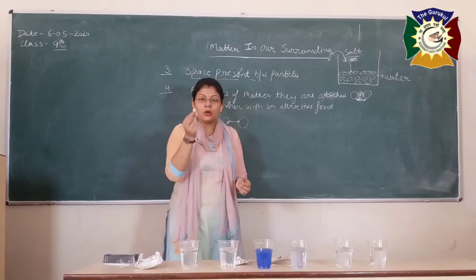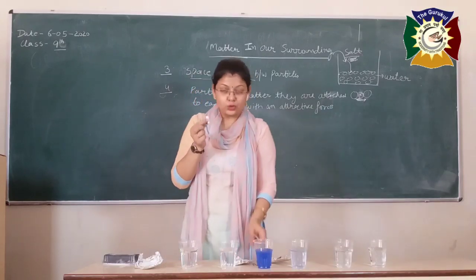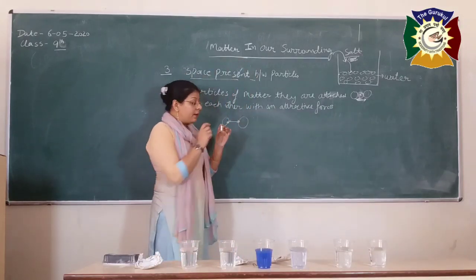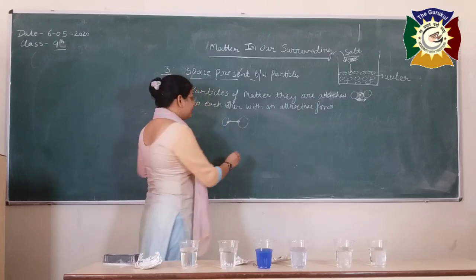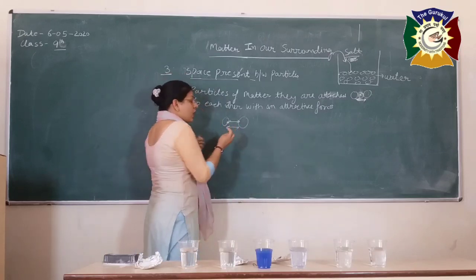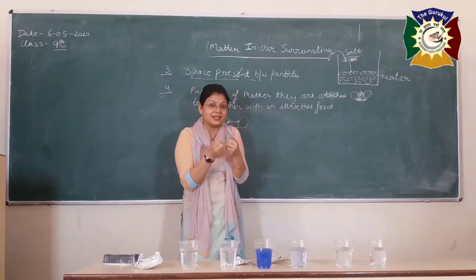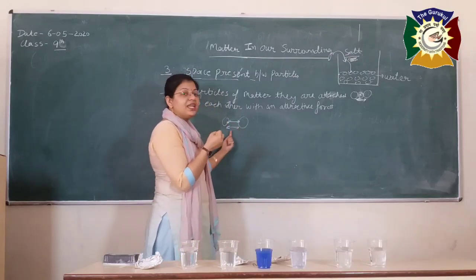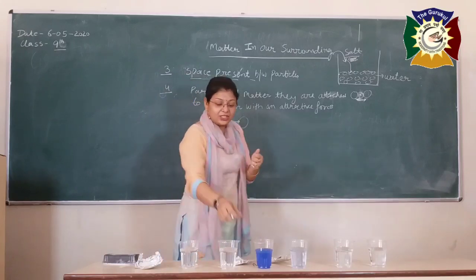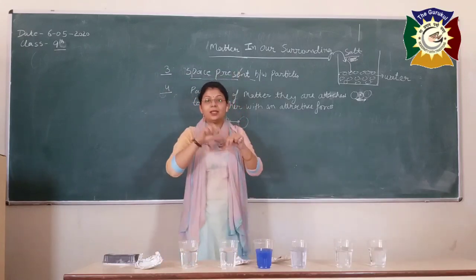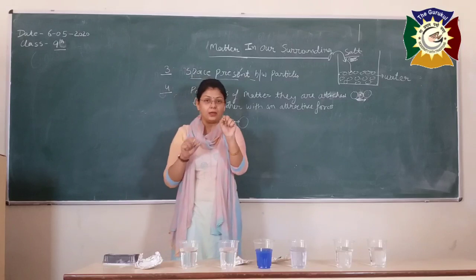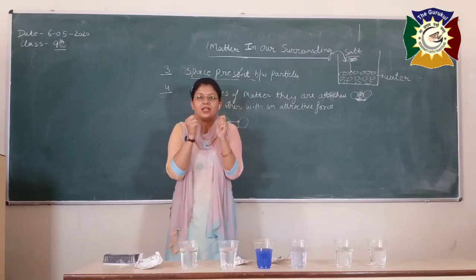Obviously, this chalk is going to convert into powder form. Why? Because of the strength of the attractive force, how strong the attractive force is, it depends upon the nature of the particles. The force of attraction between the particles of this hairpin made up of iron is very strong.